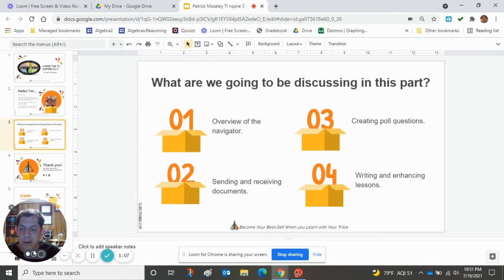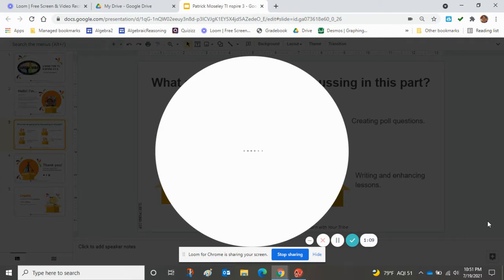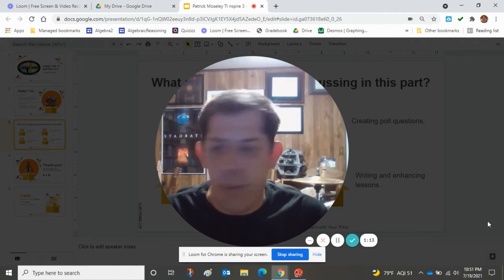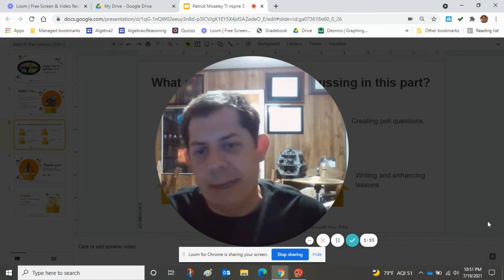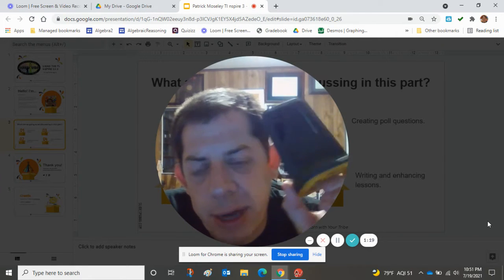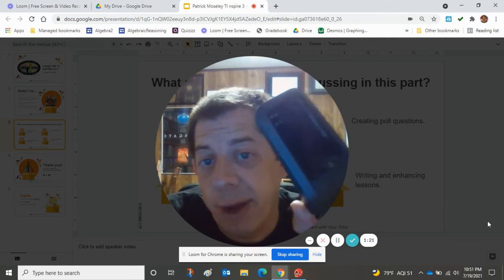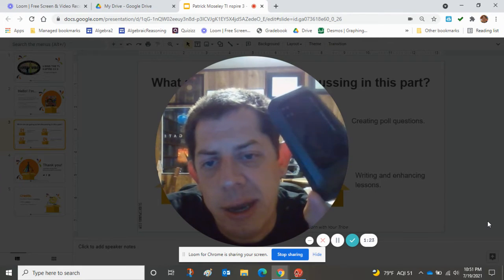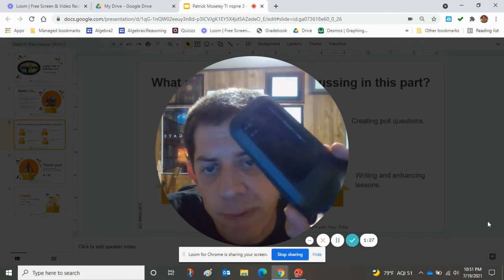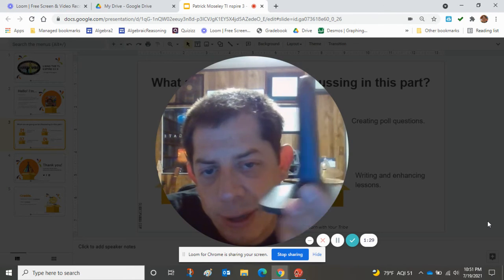So the Navigator System, let me switch to full camera here. All right, so there's 2 parts to it. It is this tower thing right here. This is one of them. Now, there's actually a Wi-Fi Navigator system, but ECISD did not spend the money on that, those calculators. Instead, they got the tower version. So we have the tower, this little tower right here.